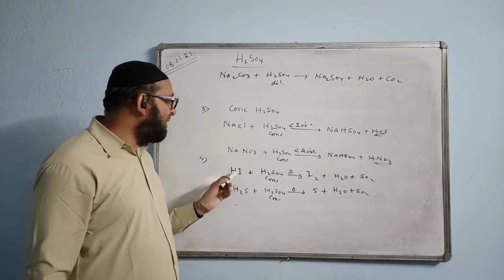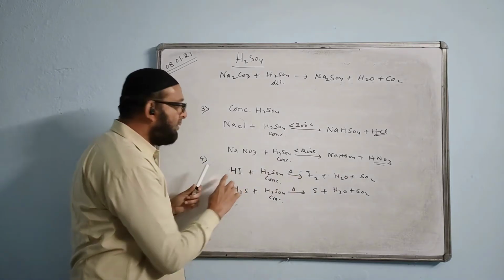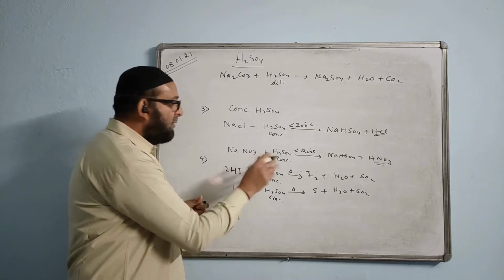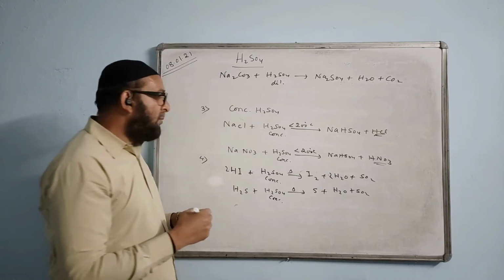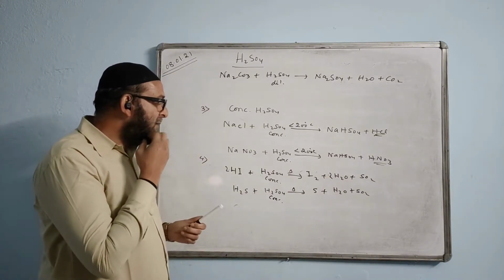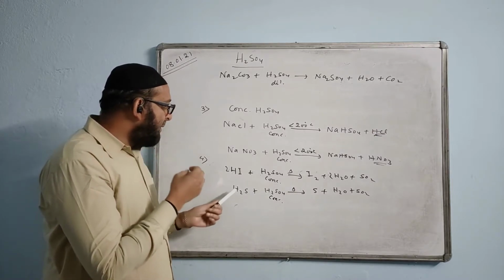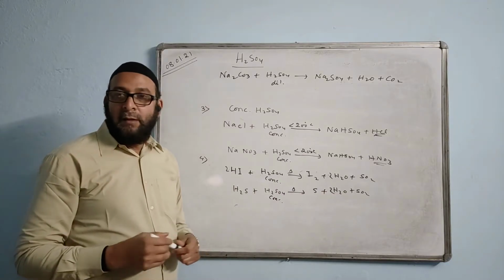Blue. I have given the balancing numbers already in the copies. According to this I2, you have to put 2 here, 2H2O, then you will be able to balance it. In the second reaction also, if you put 2H2O, it balances.